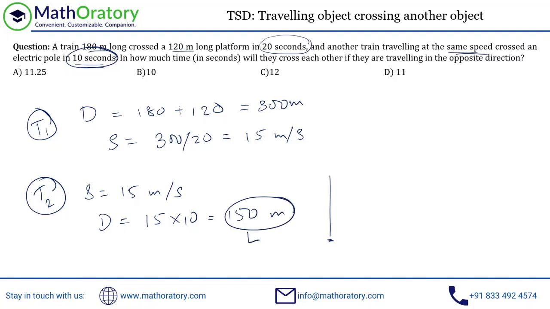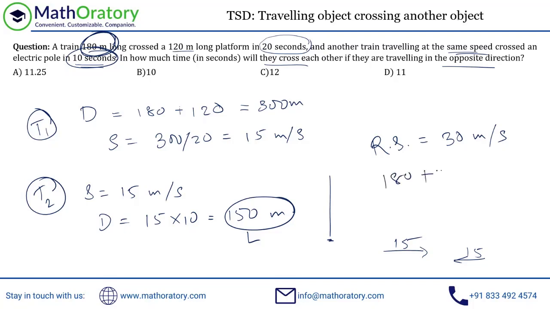Now, the question is asking how much time they will take to cross each other if they are traveling in opposite directions. When they're traveling in opposite directions, the relative speed will be the sum of the speeds, right? This has a speed of 15, this also has a speed of 15, so the relative speed of these two trains will be 30 meter per second. The distance they have to cover will be the sum of the lengths of the two trains. The first train is 180-meter long, which we already knew, and the second train is 150-meter long, which we figured out. That gives us a total of 330 meters at a speed of 30 meter per second. It should take 11 seconds to cross. So that should be the answer for this question.